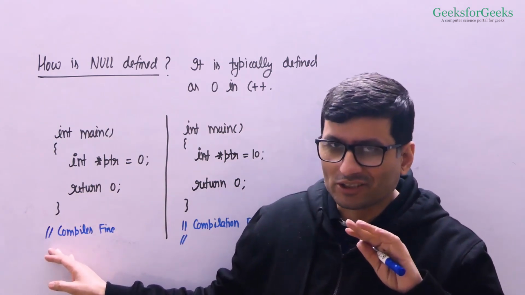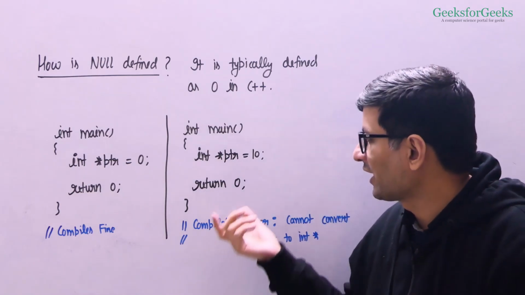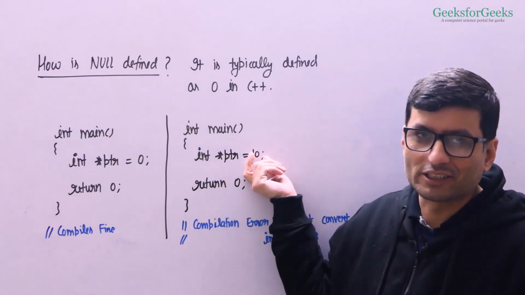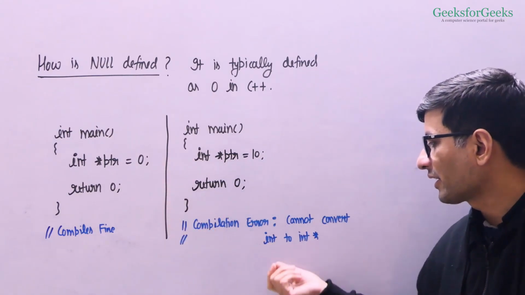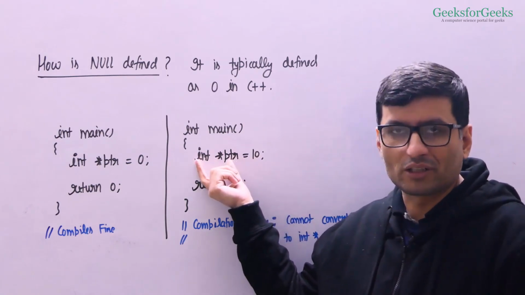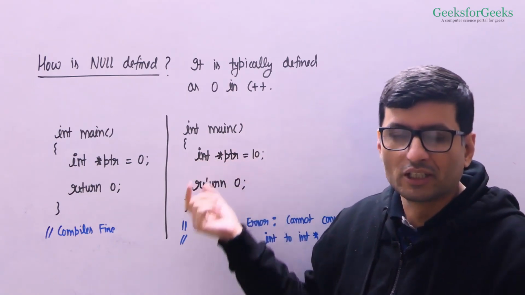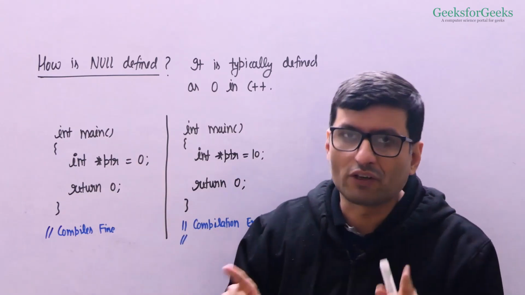But it does not mean that you can initialize a pointer with any other integer. If you try initializing a pointer with an integer, say 10, 20 or anything other than 0, you will get a compiler error, cannot convert int to int star. This is an int value and we are trying to convert it into int star, assign it to an int star. So that's why we get this error. But 0 is a special value reserved for null pointer.